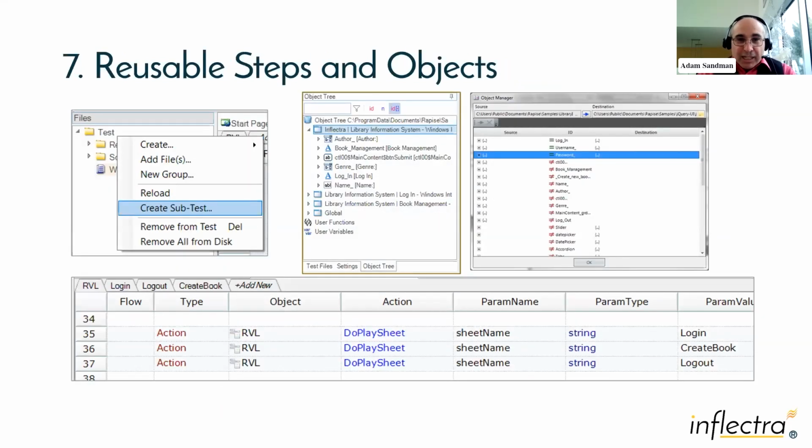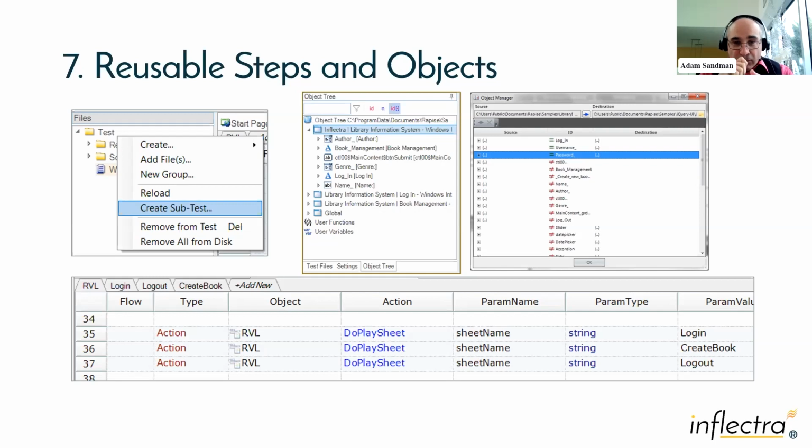Number 7, in Rapise we try separating the test and the test scenario from the objects in the application. So you can build a test scenario with different actions and different operations, and then the objects that you're interacting with, so these will be the buttons, the grids, the different UI elements, and also API elements, they're separated out from the test script.